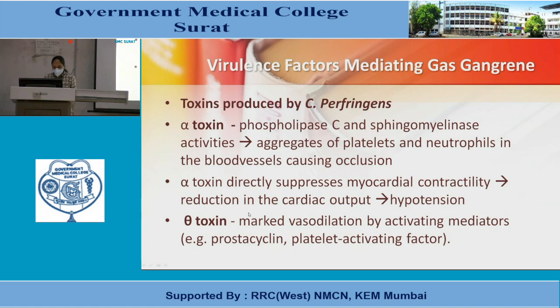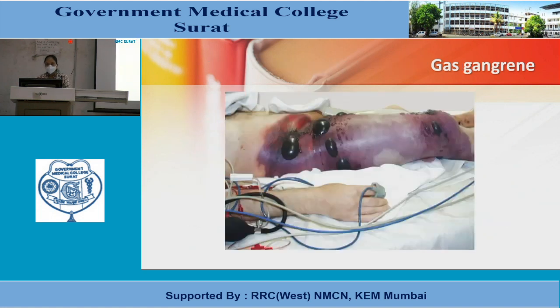Theta toxin causes marked vasodilation by activating mediators like prostacyclin and platelet activating factors. The figure shows gas gangrene in the legs, reddish brownish in appearance, crepitus will be there, and gas will appear.